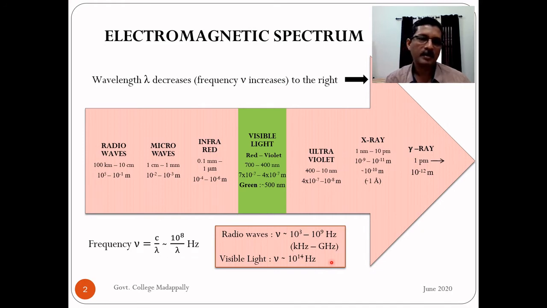In the same way, in all other regions, if you want at any stage the typical frequency, just take the order of c, speed of light in vacuum, 10 raised to 8, divided by the typical wavelength in each region. So you will get the frequency of each region. There is no need to remember the frequency, anytime you can do the calculation. But this picture of the electromagnetic spectrum in terms of wavelength you should keep in mind. It will come in handy in many situations when we do many calculations.